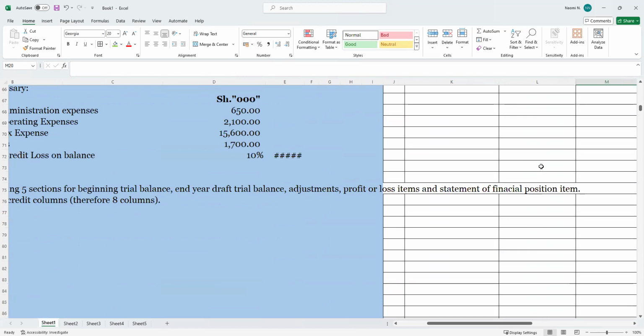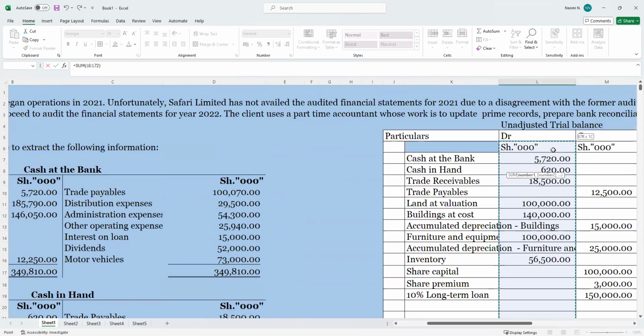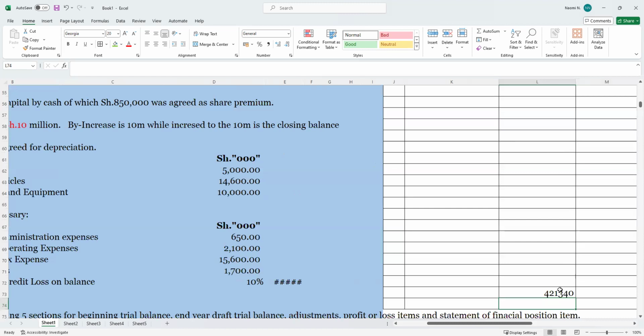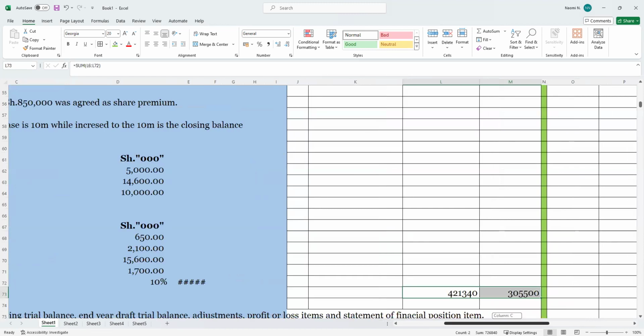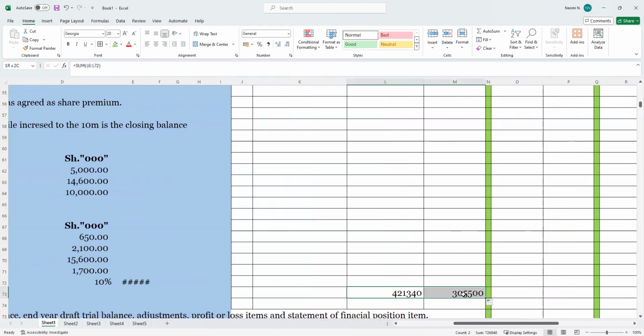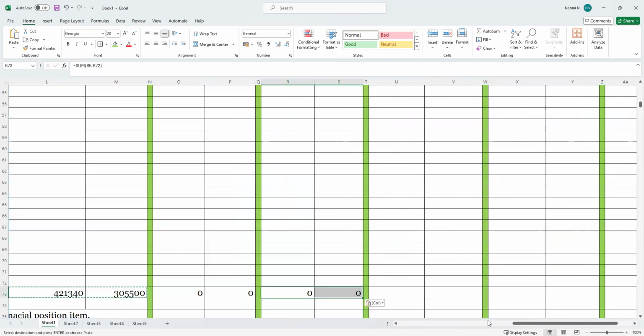So we will run this up, and we will do the same here. We will also copy this so that going forward it will just pick the formula.